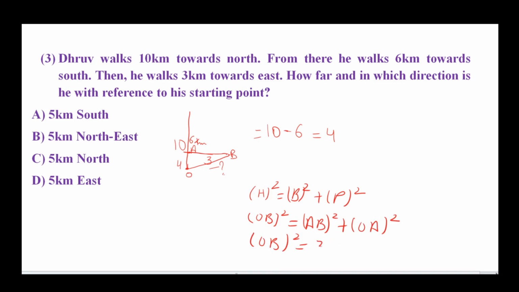It is 3. So write 3 there. What's the value of OA? It is 4. Solve it. 25 is the square of 5. So OB is 5 kilometers. Now find the direction from the starting point to the ending point. If we draw a basic diagram at the starting point, then Dhruv faces in the northeast direction. So option B is right.